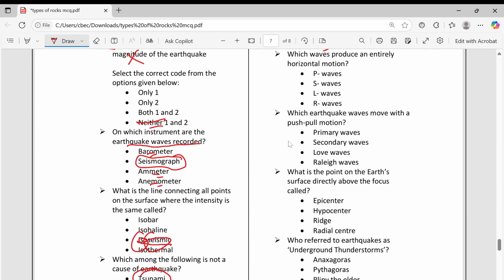Which waves produce entirely horizontal motion? L waves. Rayleigh waves produce circular motion. Which earthquake wave moves with push pull? Primary. What is the point on the earth's surface directly above the focus? Epicenter. Earthquakes are called underground thunderstorms. It is given by Pliny the Elder.